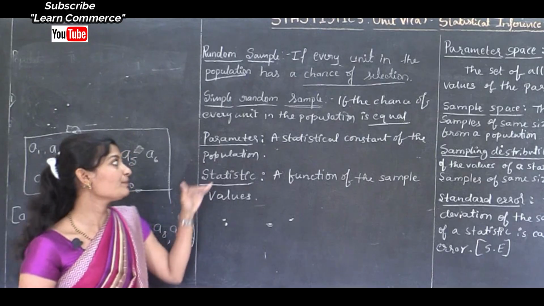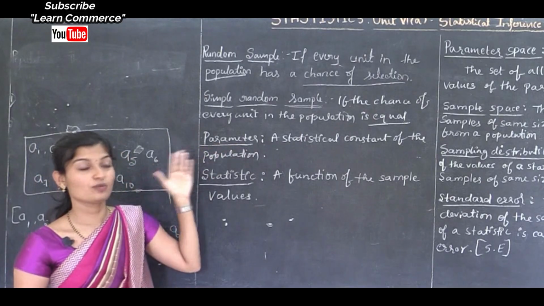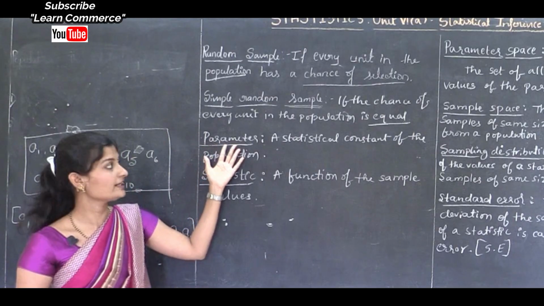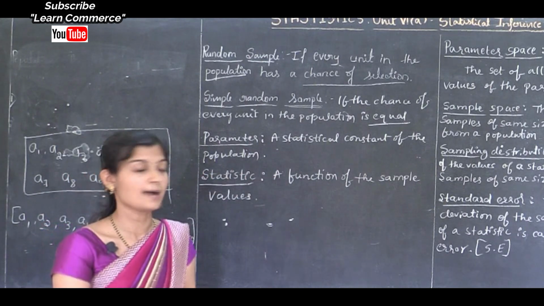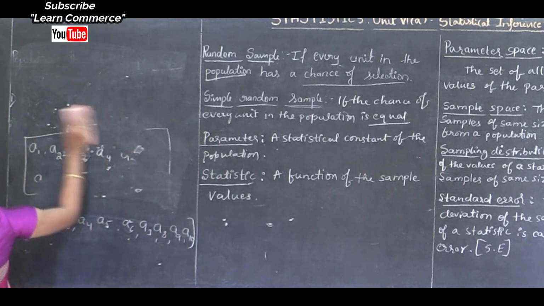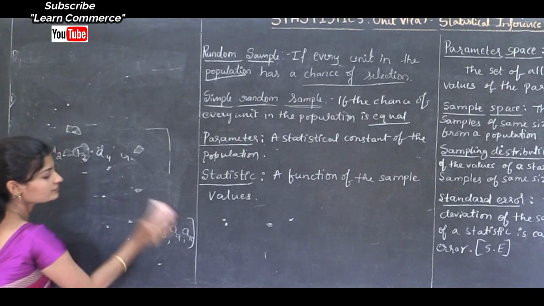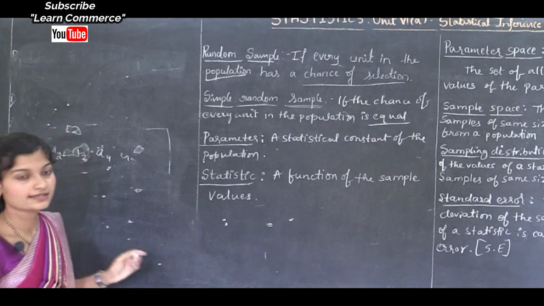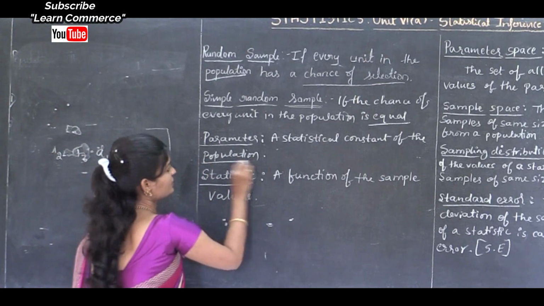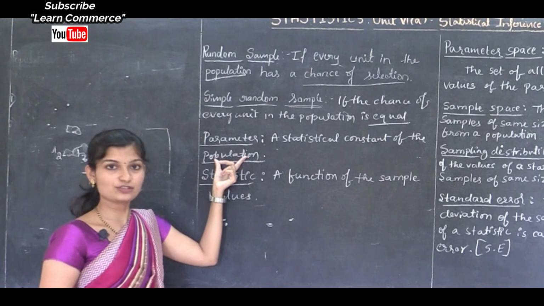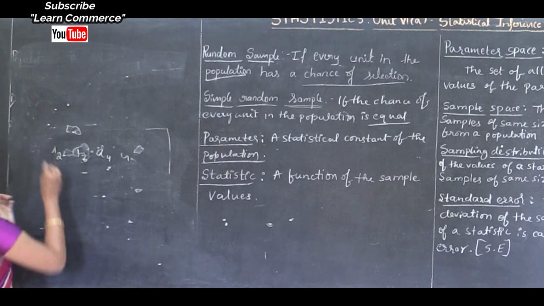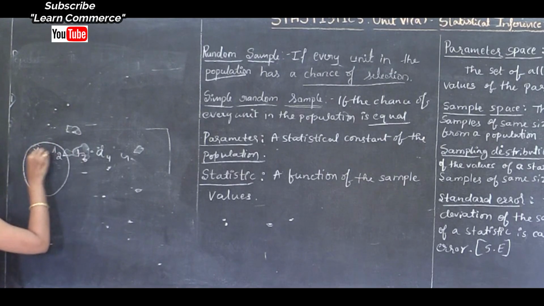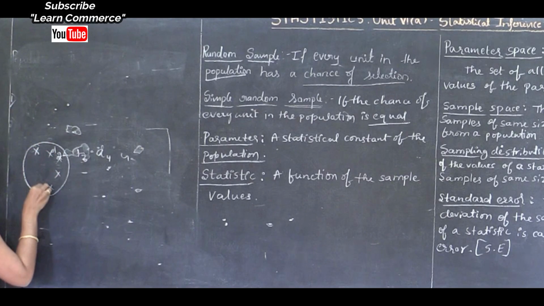Next important term is parameter. What is parameter? Parameter is a statistical constant of the population. For example, population is totality of units, which means a huge number of units. Just assume this is one population.